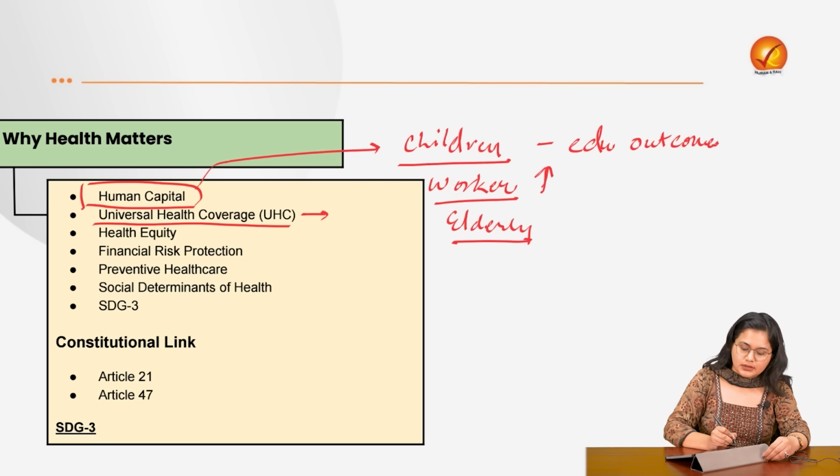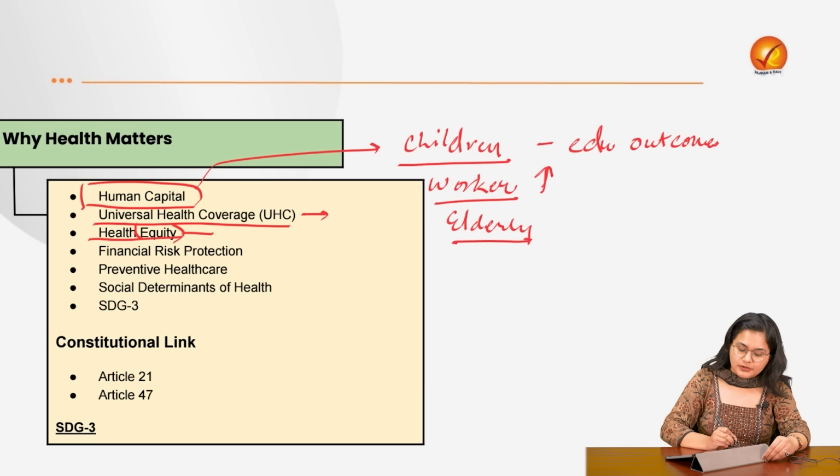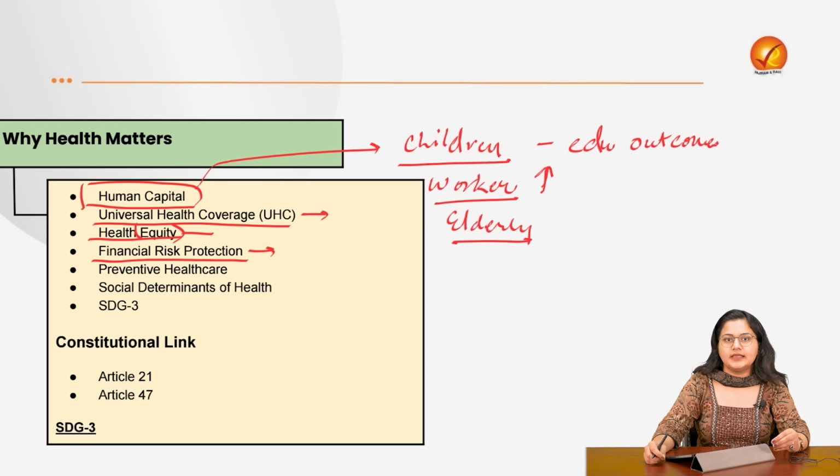Now, this brings into picture the concept of equity. Again, the fact that it should be available to even the most downtrodden people, even if they don't have the required economic resources which are needed for healthcare. Then coming to the financial risk protection, because see, one health incident or emergency should not be able to take a family into poverty. That is the biggest concern that we have.